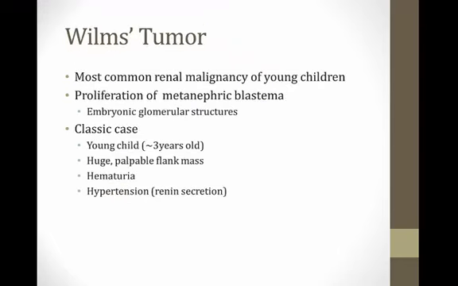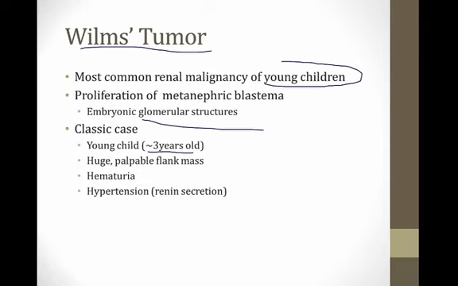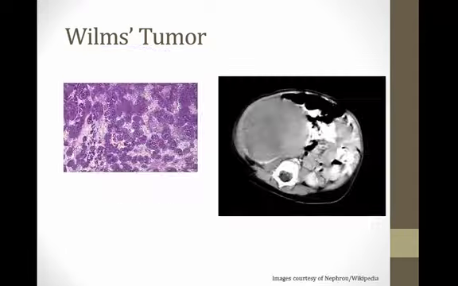Next kidney tumor we're going to talk about is the Wilms tumor, and this is the most common renal malignancy of children. It's caused by proliferation of the metanephric blastema, and these are embryonic structures that form the glomeruli, and we talked about these in the module on renal embryology. So the classic case is a young child. The median age of onset is about 3 years old. They'll have a huge palpable flank mass, they'll have hematuria, and then they'll also have hypertension, which is very rare in children, and they will have it from renin secretion by the Wilms tumor.